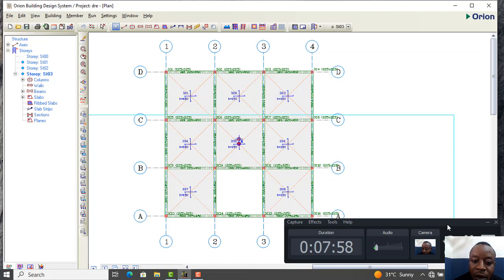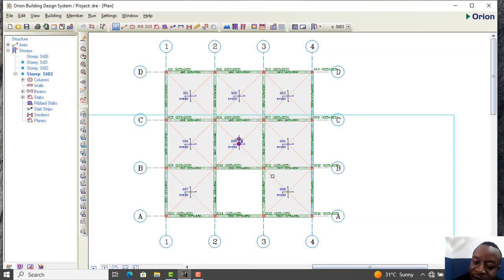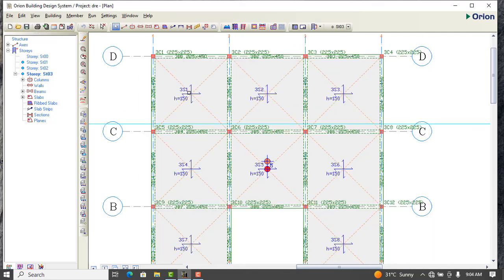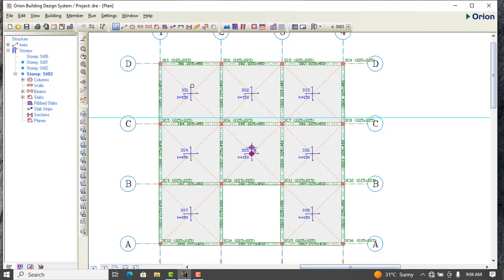From that analysis we have been able to generate columns and beams, right? So we already have our beam and our column, and as I said, if you click on that, it will automatically open in AutoCAD. So now let's say this is your interface. Now we only have columns and beam details here, and then we have the slab, but we don't have the slab strip. That is the reinforcement details that is going to be on the slab. We don't have it yet, so I'm going to show that now.